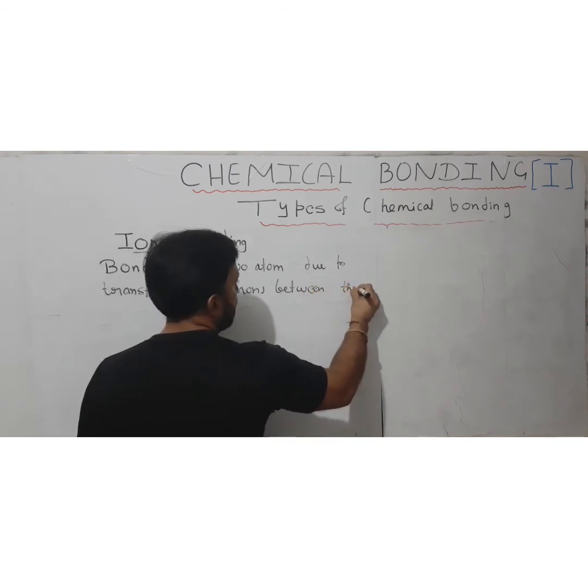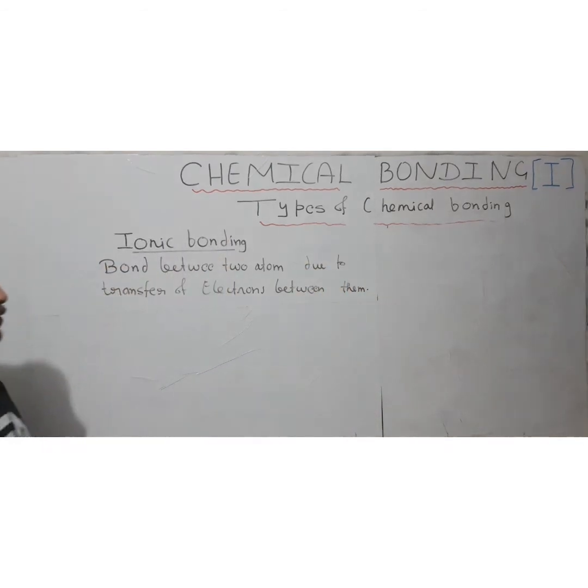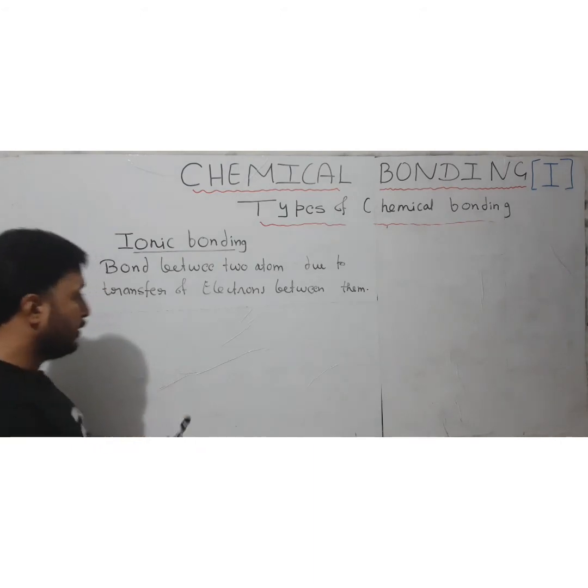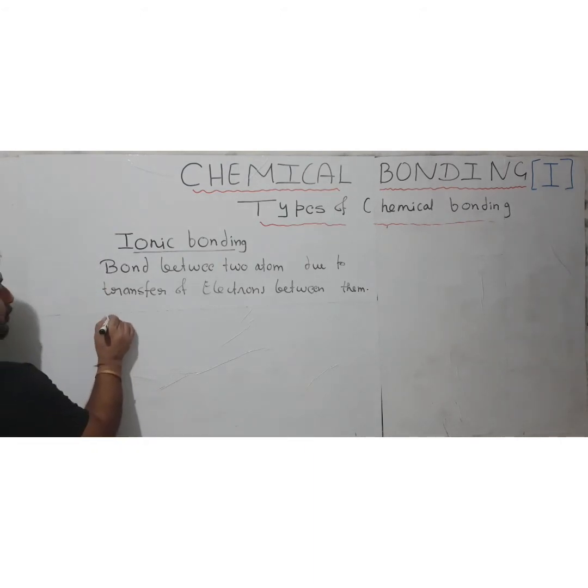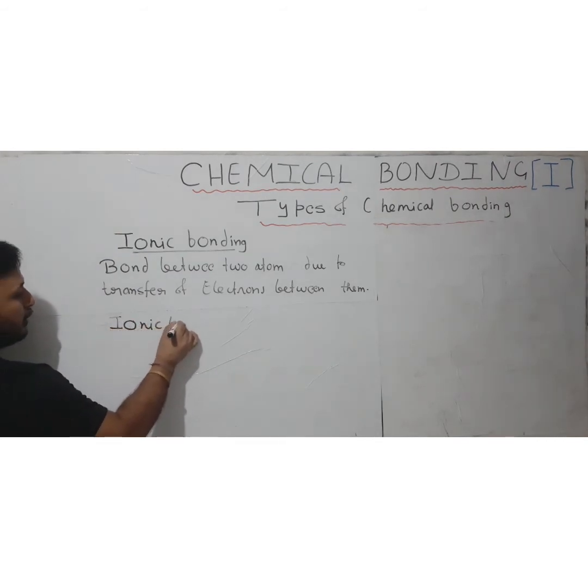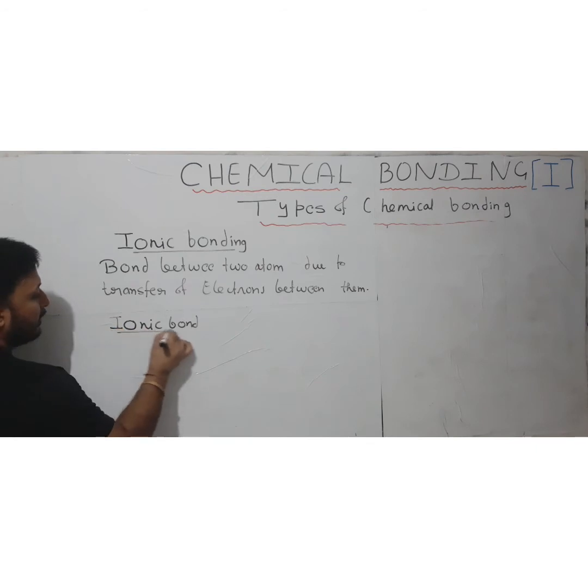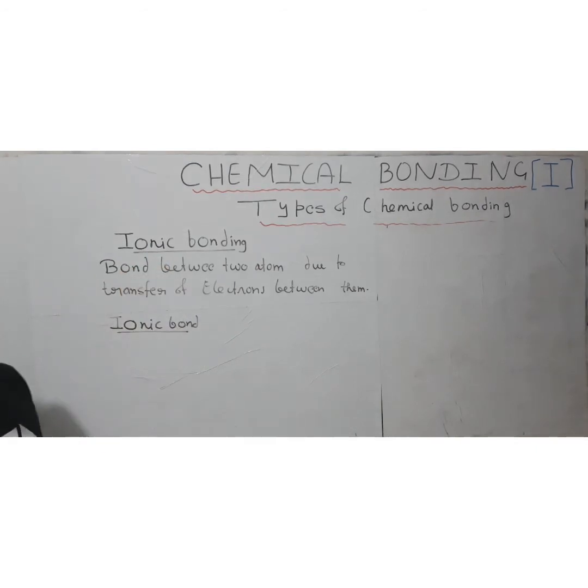If the bond is formed between the atoms due to the transfer of electrons, then such a type of bond is known as an ionic bond. The bond which is formed is known as an ionic bond, and the phenomenon is known as ionic bonding.